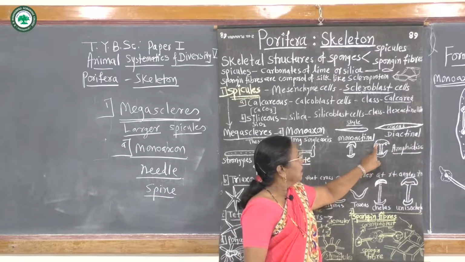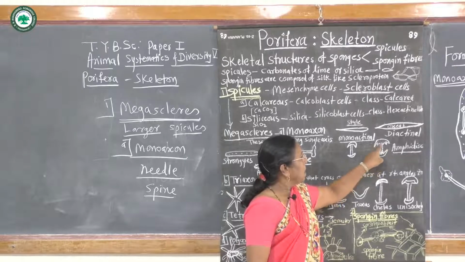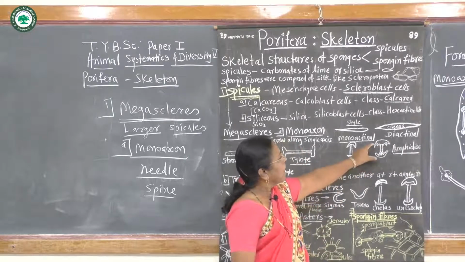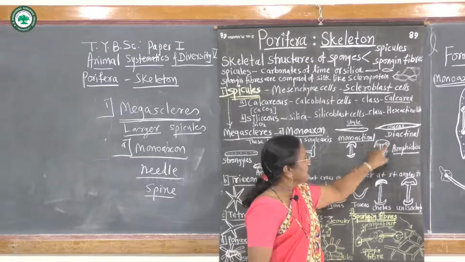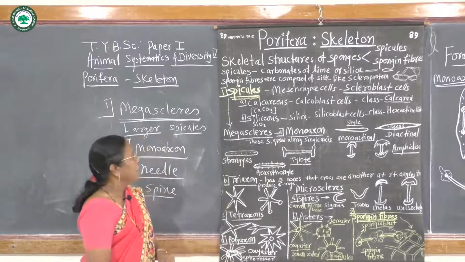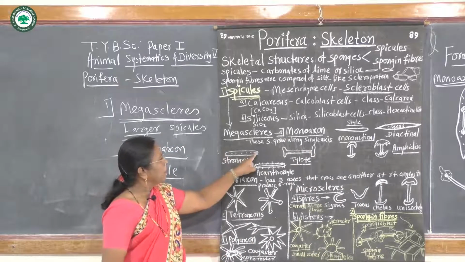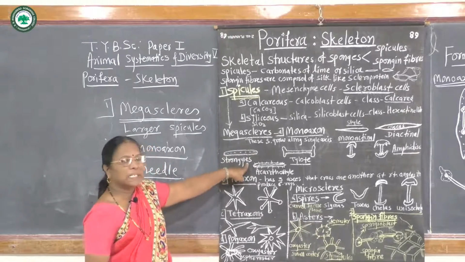Sometimes the disc may have some pointed or needle-like pieces on both sides. These types of disc-like spicules are called amphidisc type of spicules. If both the ends are bluntly pointed, then they are called strongyles.